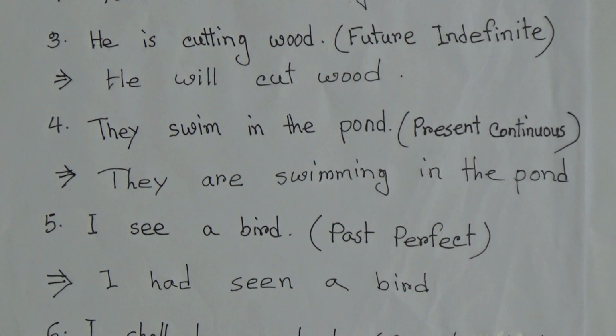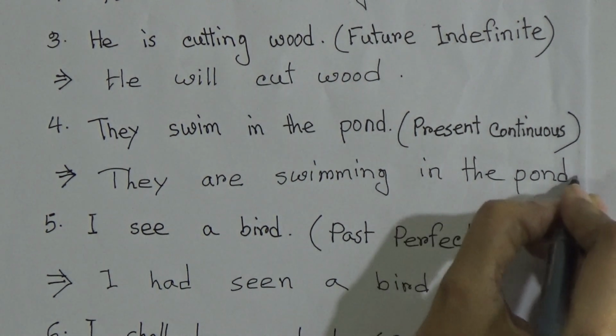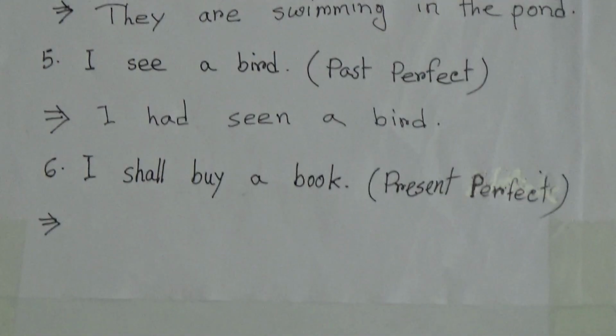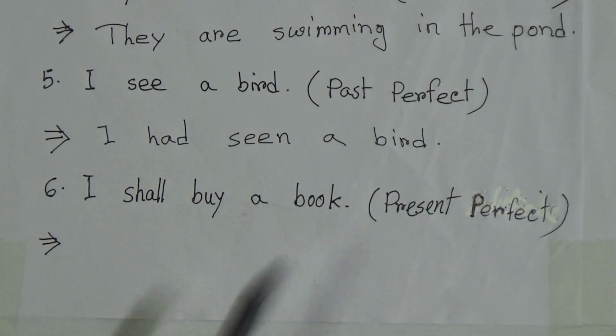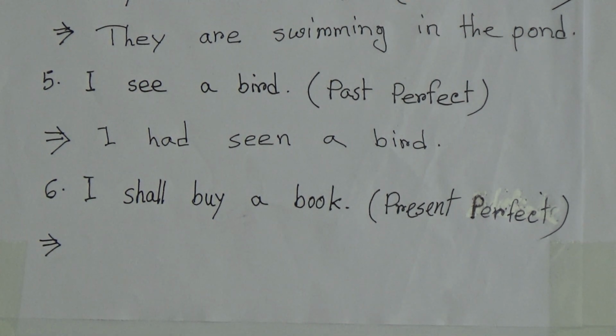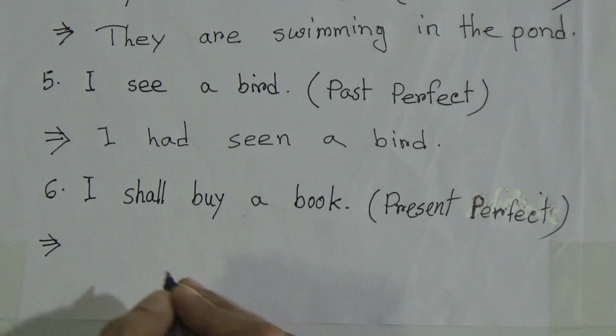Then number 6, I shall buy a book. This sentence is in future indefinite tense, and we have to make it present perfect. You know that in present perfect you have to write subject plus have or has, then the past participle form of the verb.